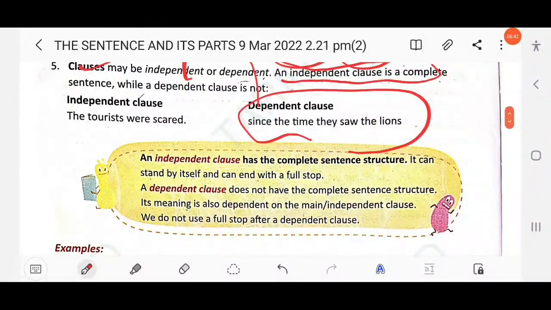So here, an independent clause has the complete sentence structure. It can stand by itself and can end with a full stop, right? A dependent clause does not have the complete sentence structure. Its meaning is also dependent on the main or independent clause. We have already discussed it. We don't use a full stop after a dependent clause, right?